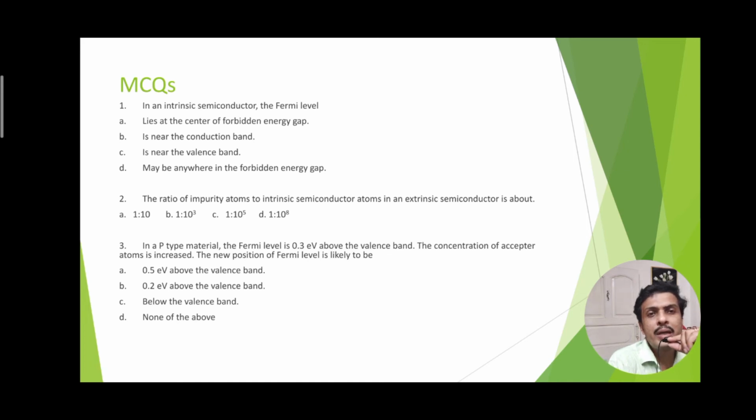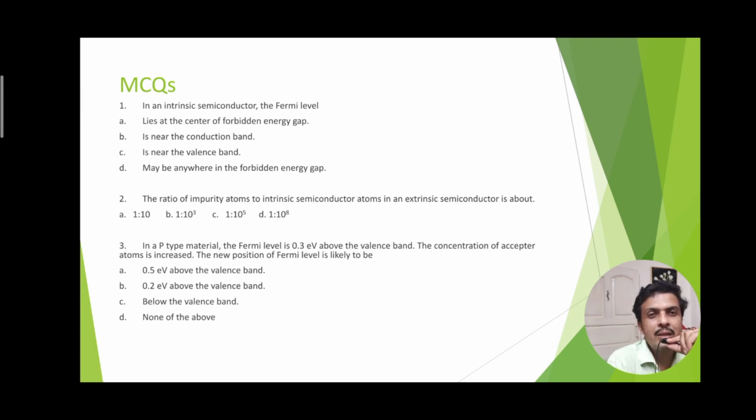The ratio of impurity atoms to intrinsic semiconductor atoms in an extrinsic semiconductor is about, with some ratios given. The correct answer is 1 to 10 to the power 8.